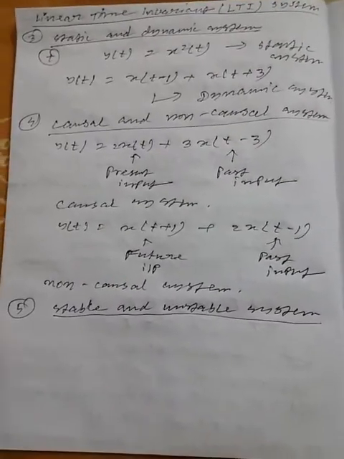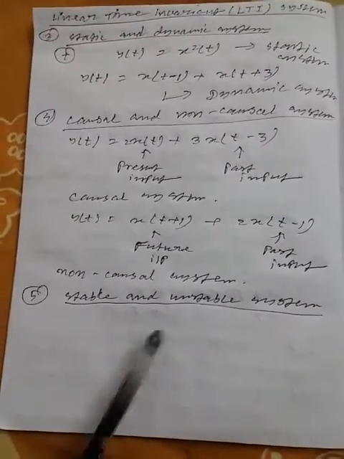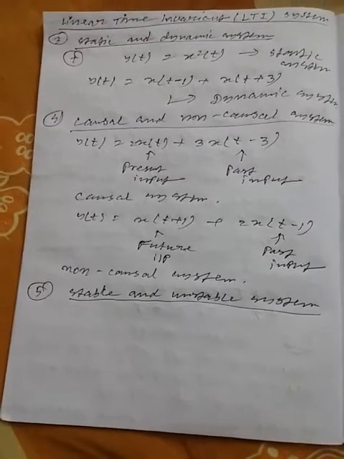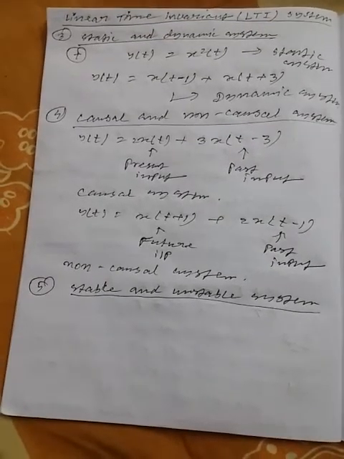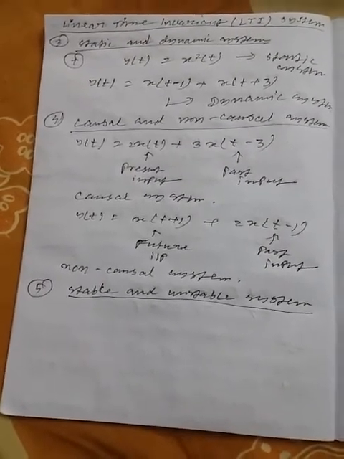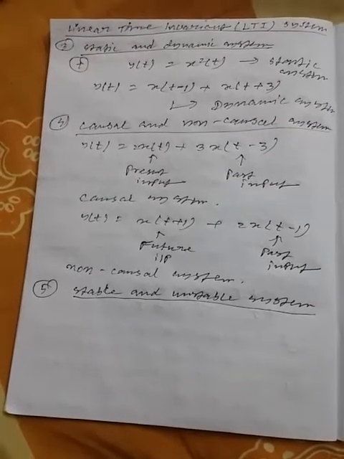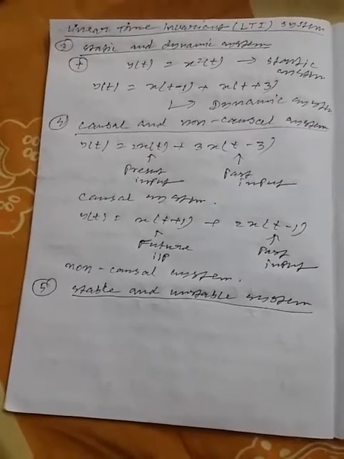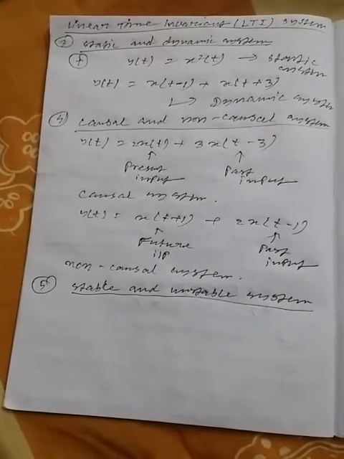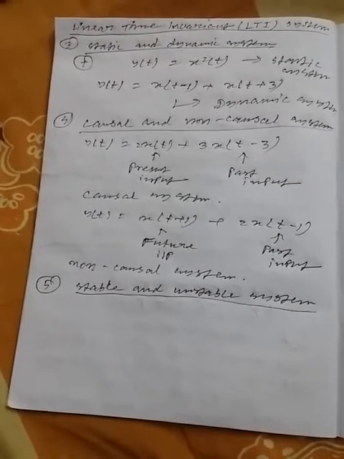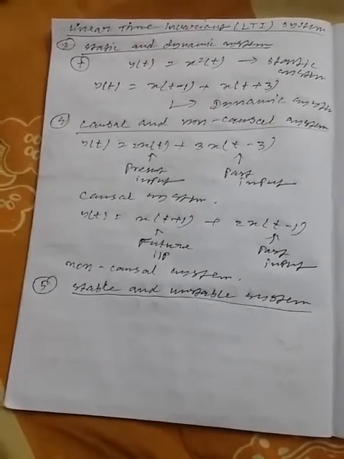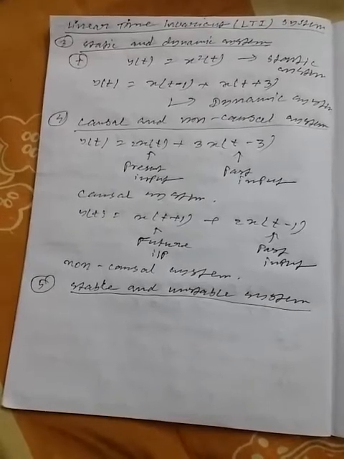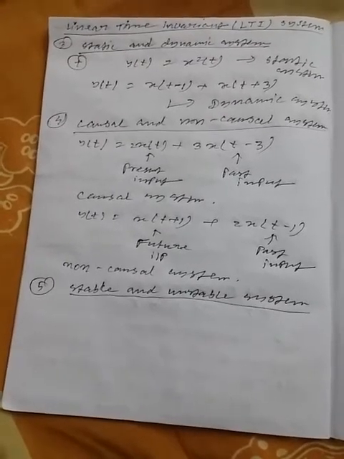Now another classification is stable and unstable systems. The system is said to be stable only when the output is bounded for bounded input. For a bounded input, if the output is unbounded, then the system is called an unstable system. A stable system is also called a BIBO stable system, bounded input bounded output.